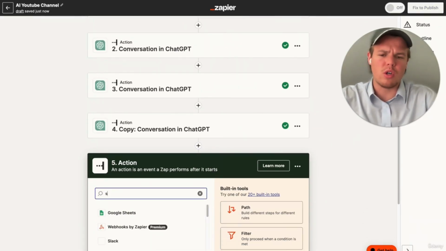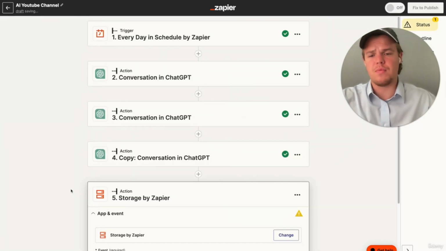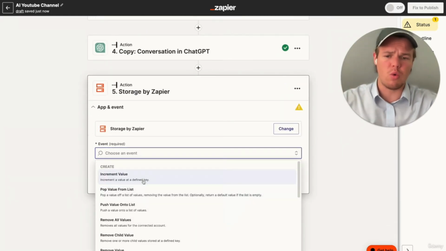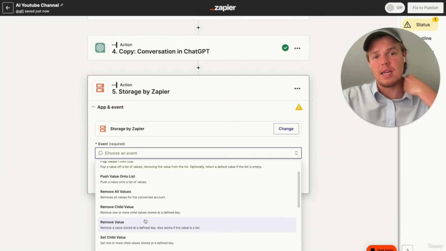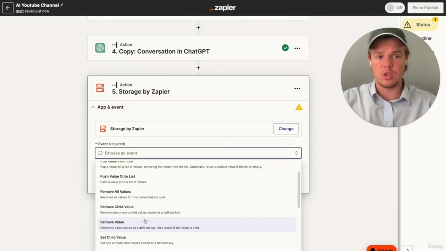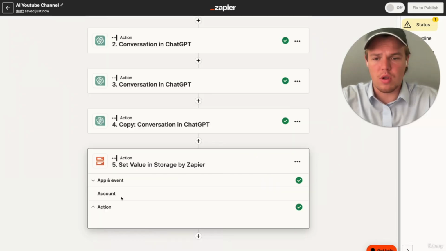And essentially what a storage block allows us to do is have the data that's been produced here be pushed off into another Zap. So in this context, the reason we're building out a storage block is so that we can put the recipe and how to cook it in the YouTube description. So from here, we're going to go ahead and say set value. And we're going to go ahead and say continue.